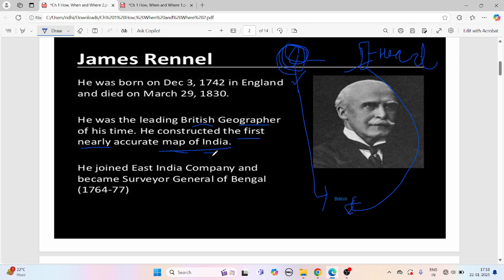Would you be able to draw it accurately? No. Why? It's not possible for you, right? Okay, so he was nearly accurate, meaning not fully accurate, but very nearly accurate, right?